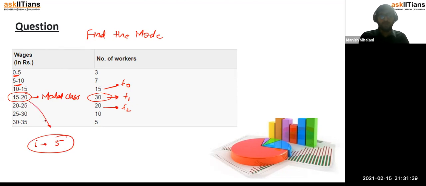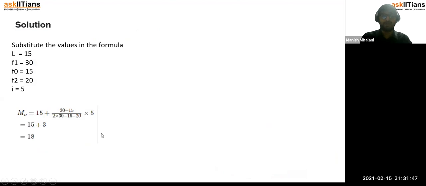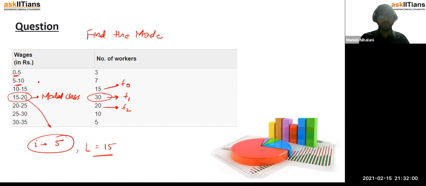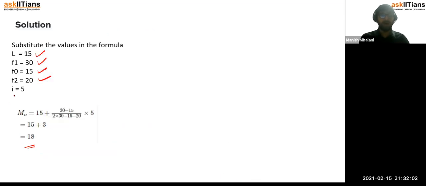L will be the lower limit of the modal class, that is 15. So just substituting these values in the formula, you get the answer, and you get to know that it is 18, right? L is 15, f1 is 30, f0 is 15, f2 is 20, and I is 5, the class width or class interval.